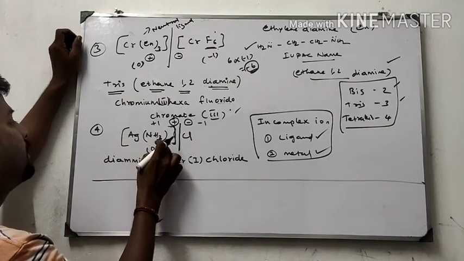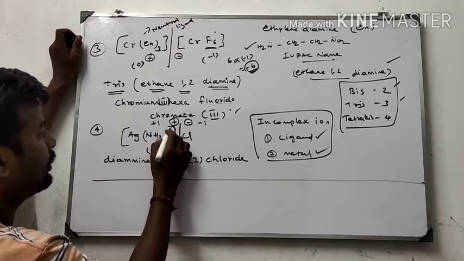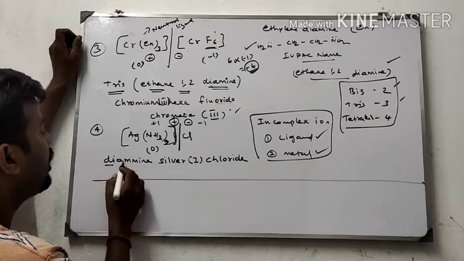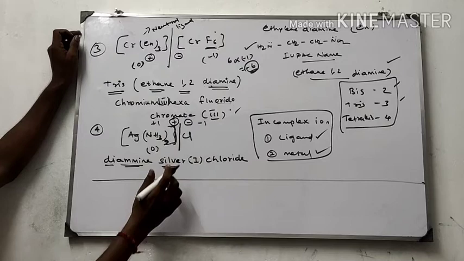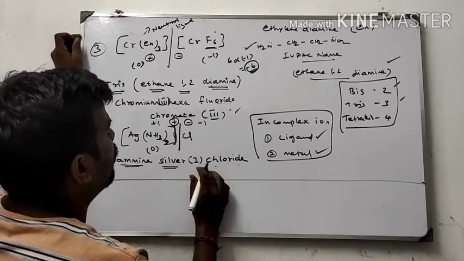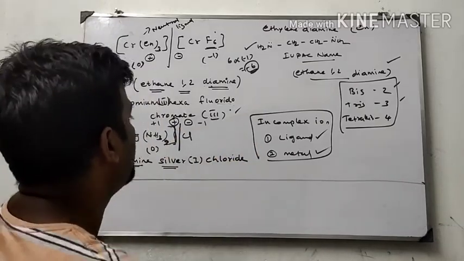How many ligands are there? Only one ligand. That ligand also has 2 numbers present. So diamine silver, because the metal is present in the cationic part, so I have to write the name itself. Silver 1 chloride. Chloride is present as the counter ion. Simply we have to write chloride.